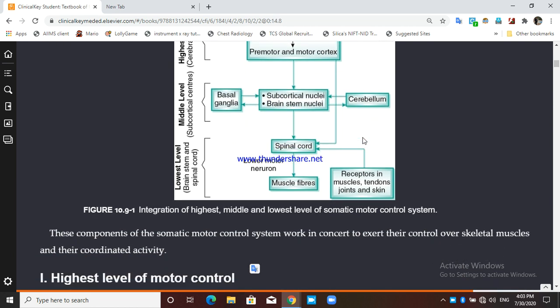Then we have the lowest level, the brainstem and spinal cord: lower motor nuclei in the brainstem, lower motor nuclei in the spinal cord, and then the muscle fiber and receptors. All these are the lowest level of the somatic motor system.